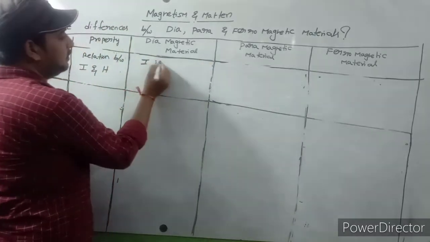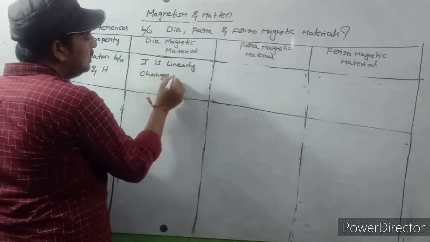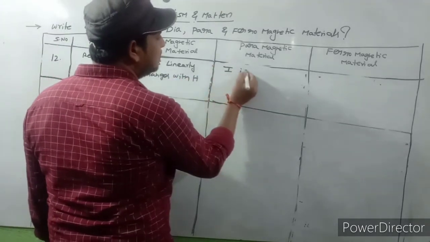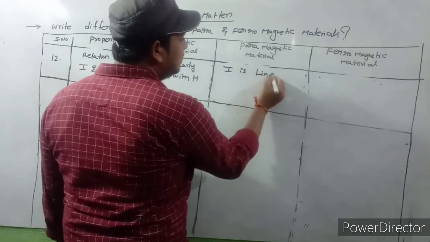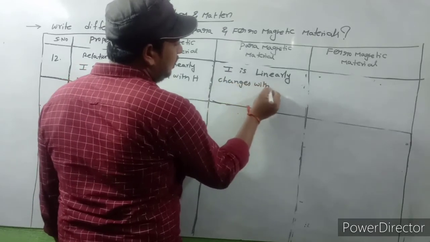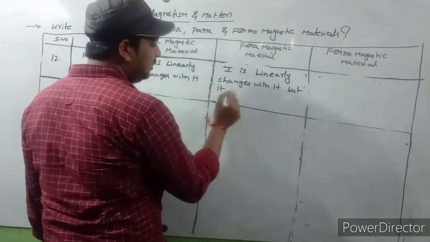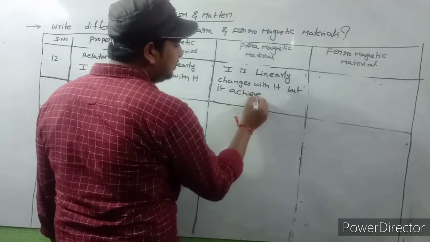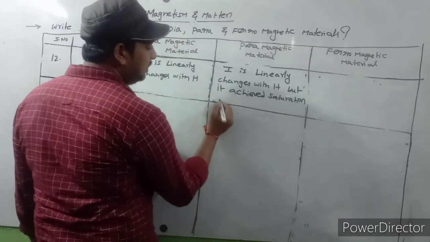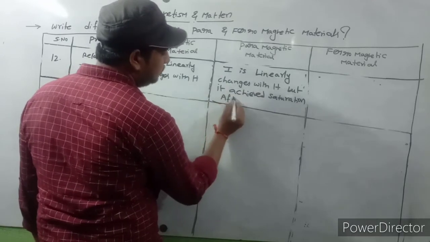I changes linearly with H. Here also I changes linearly with H, but it achieves saturation after some time.